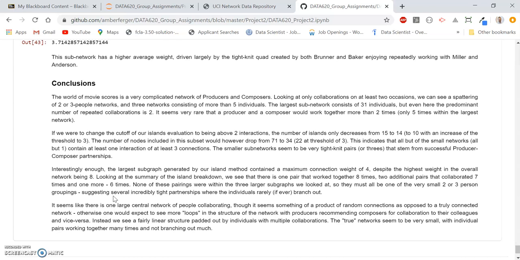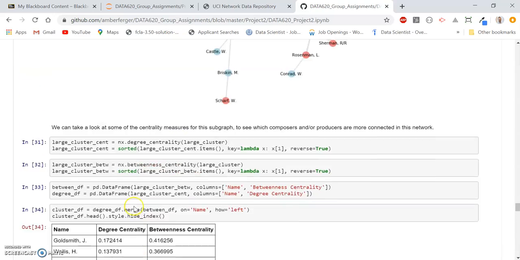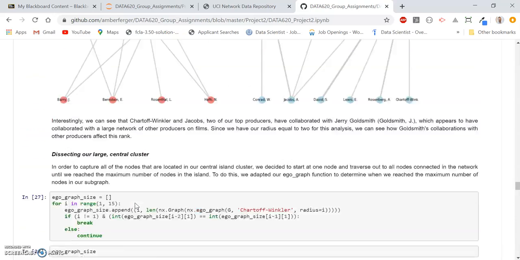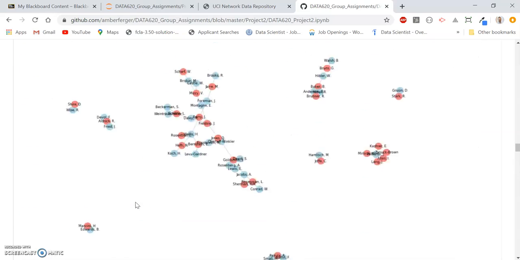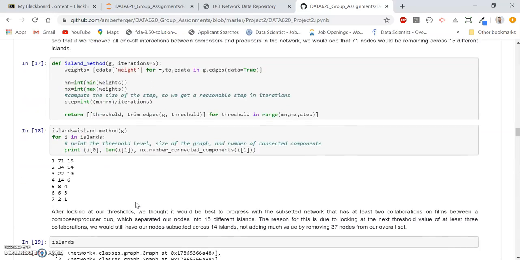When looking at the summary breakdown a bit, let me go back up to here. Our largest subgraph generated by our island method contained a maximum connection weight of 4, despite the highest weight in the overall network being 8. There were 2 additional pairs collaborating together 7 times, and an additional pair collaborating 6 times.